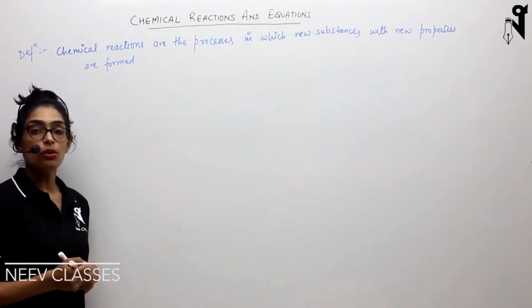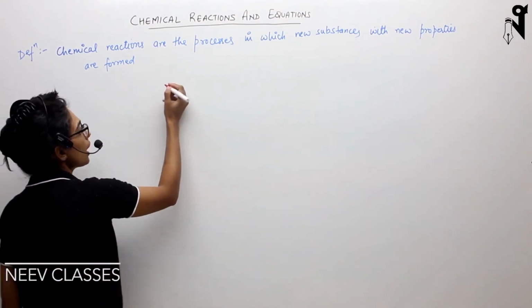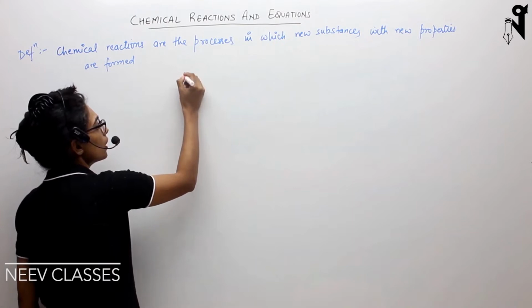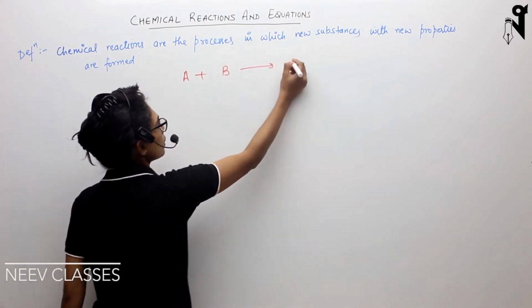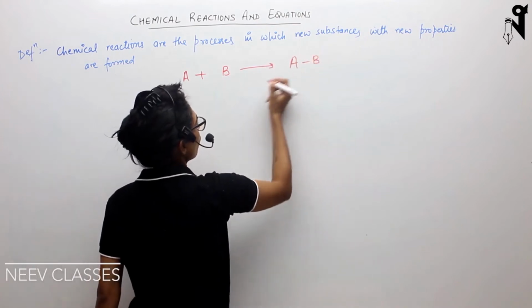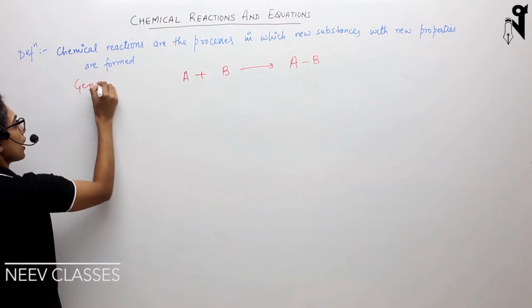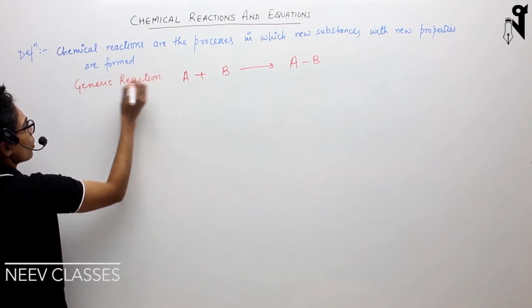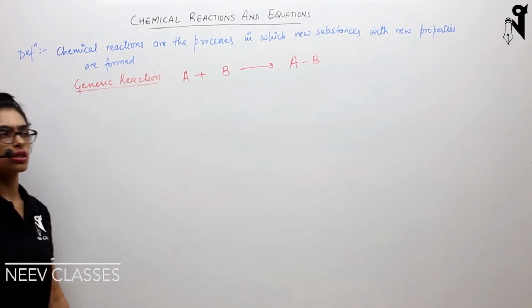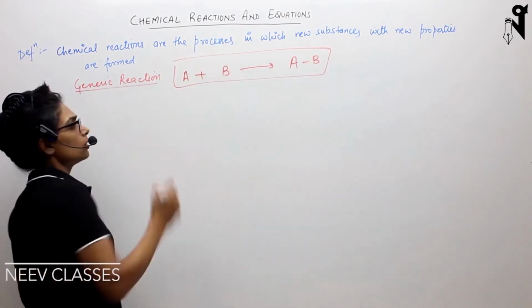Now we will understand the basic parts of a chemical reaction. Your chemical reaction is made up of different parts. So let me take one basic skeleton of a chemical reaction. This is, let's say, a generic reaction. Generic reaction means just a general reaction where I'm not specifying what is metal, what is non-metal, what is A, what is B. This is just a basic structure of a reaction.